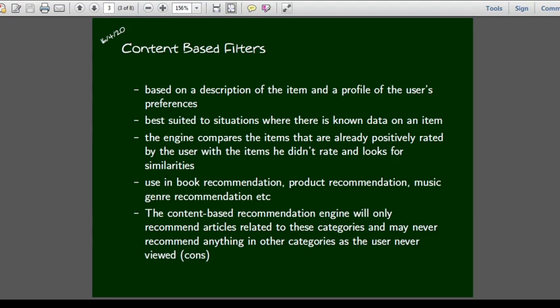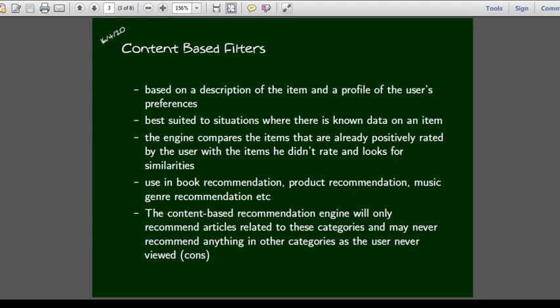The problem is that you got only Harry Potter type book recommendations. You will never get a mathematics book or a storybook other than science fiction like Harry Potter. That is one of the problems related to content-based recommendation systems.